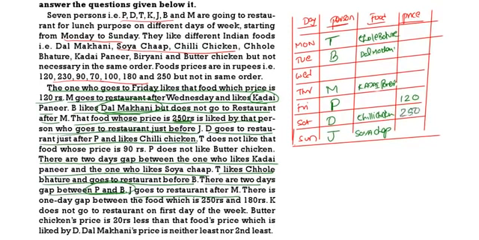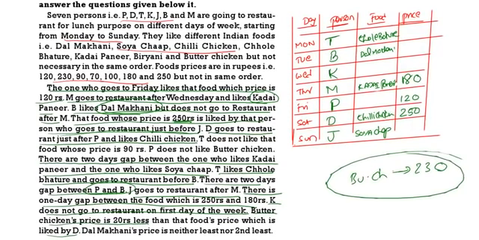There is 1 day gap between 250 and 180. That means Kadai Paneer is 180. K does not go to the restaurant on first day. So K goes on Wednesday. Butter chicken price is 20 rupees less than the one liked by D. D is 250, so butter chicken will be 20 rupees less, that is 230.